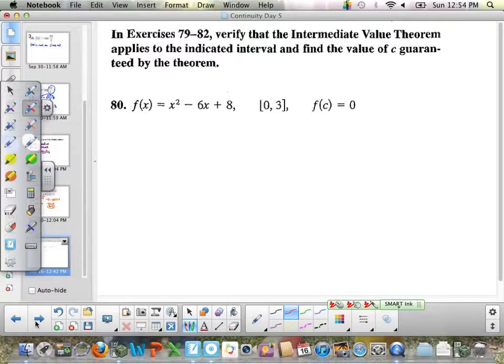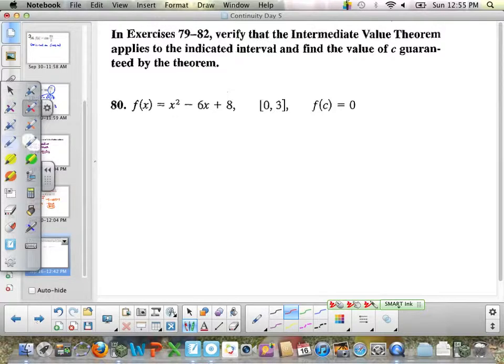And finally, an example of the intermediate value theorem. Verify that the intermediate value theorem applies to the indicated interval and find the value of c guaranteed by the theorem. First off, is this continuous on the interval from 0 to 3? Because it's a polynomial, there's no division. It's continuous on all real numbers, so it's certainly continuous from 0 to 3.